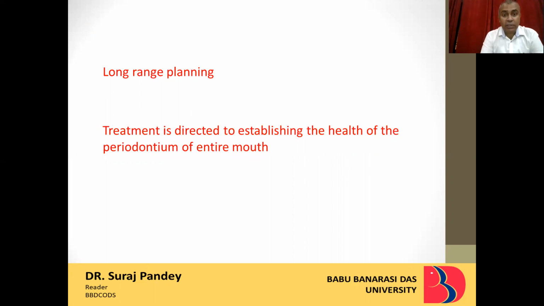As I said, long-range planning is to be done. The treatment is directed to establishing the health of the periodontium of the entire mouth. Why? Because, as we all know, the periodontium consists of two hard tissues and two soft tissues. The hard tissues are cementum and alveolar bone, and the soft tissues are the PDL and the lamina propria of gingiva. This is the supporting apparatus of the tooth. Whether the tooth is to be used for mastication or for any prosthesis, the periodontium should always be healthy. Also, if we are going for orthodontic tooth movement, the periodontium is to be very healthy. That is why.